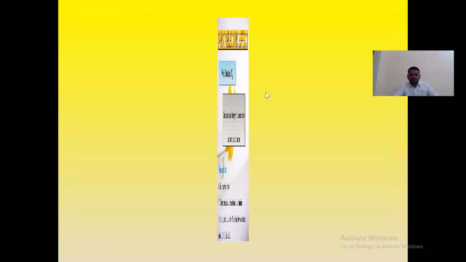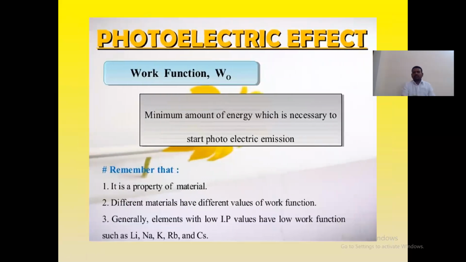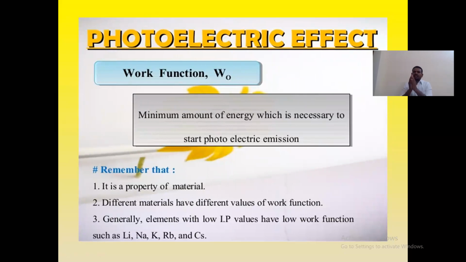There is one more thing, the work function. I told you already, the work function is a property of the material. It is the minimum amount of energy necessary to start photoelectric emission, the minimum energy required to come out from the surface. Different materials have different values of work function.